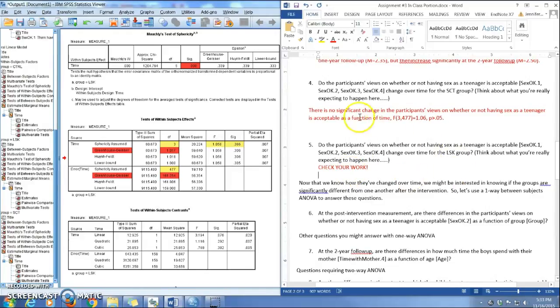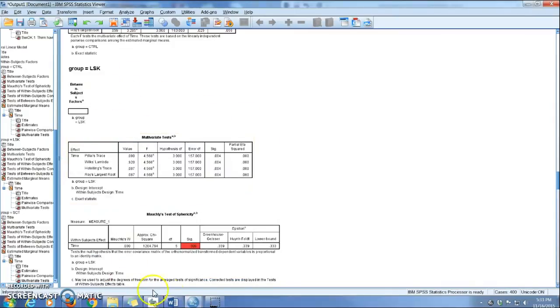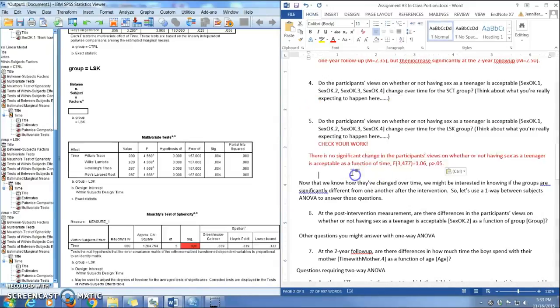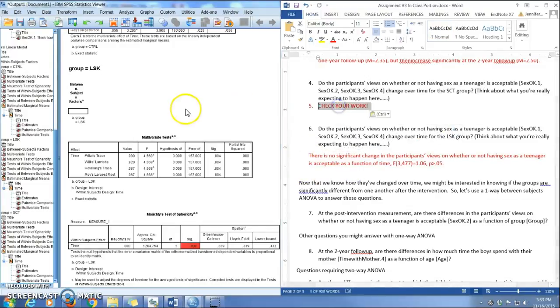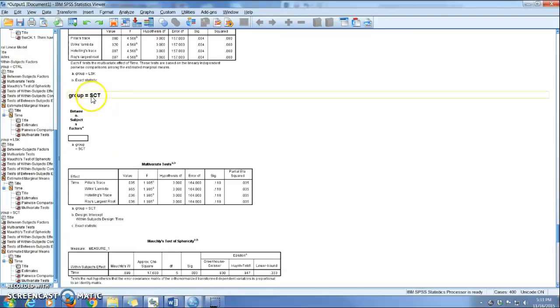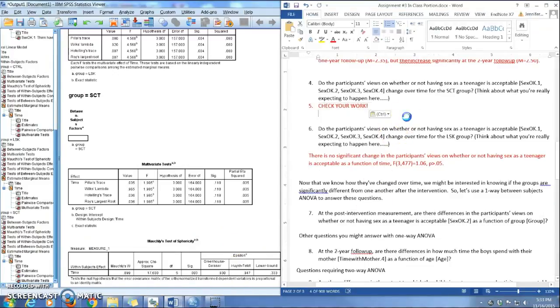Oh gosh, I'm so sorry. These are mixed up. Okay, this is actually the LSK group. I apologize. They're in a different order than I was expecting. So this conclusion was actually for LSK. All right, but the one down below this is the SCT. Let me show you. The one down below this is for SCT. So you can answer it for the SCT group, and that'll give you a chance to practice on that.